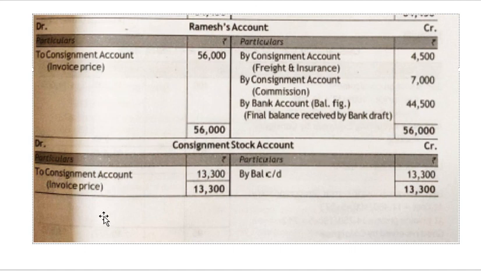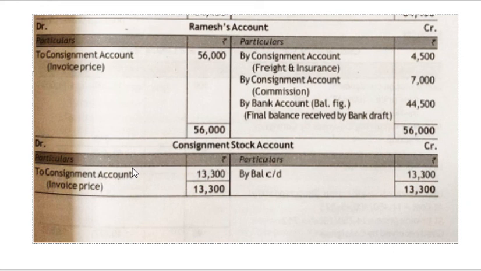Then you will prepare the consignment stock account. I'm sorry, you will prepare the goods sent on consignment account, the consignment stock account, and the stock reserve account. In this consignment stock account, you will show the closing stock at invoice price. So it will be recorded as to consignment account at invoice price, which is 13,300. So the balance would be carried down, 13,300. So you are preparing the consignment stock account here.